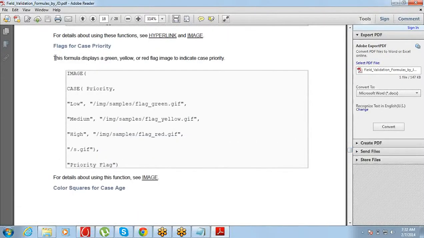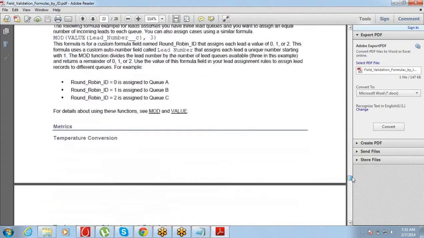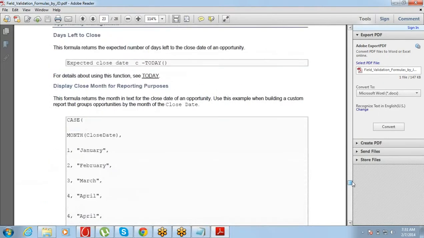See, flag the priority of the case. The formula displays a green, yellow or red flag image to indicate case priority. The formula returns the expected number of days left to close the date of an opportunity.